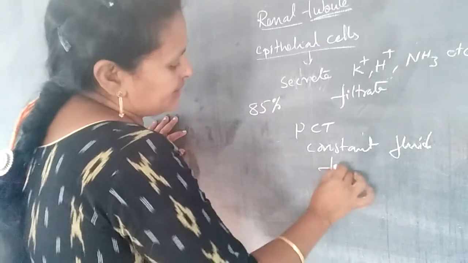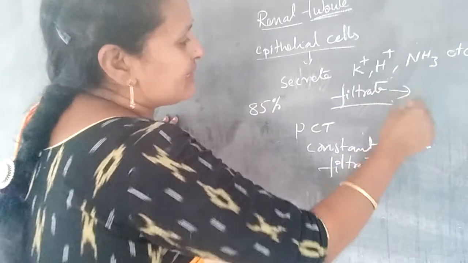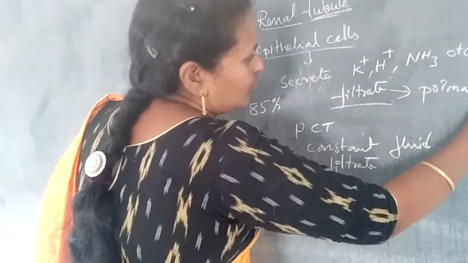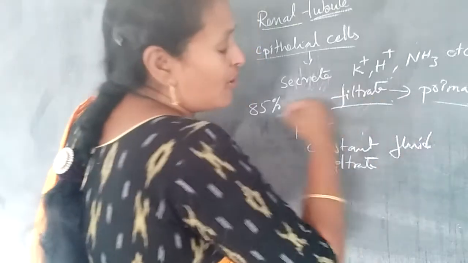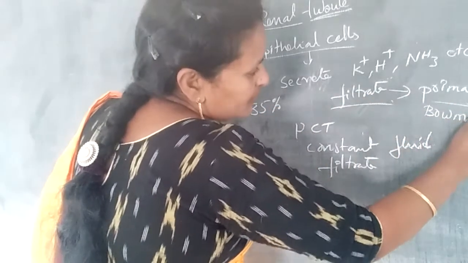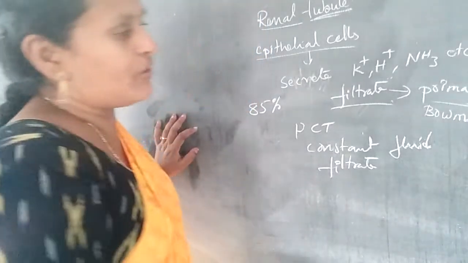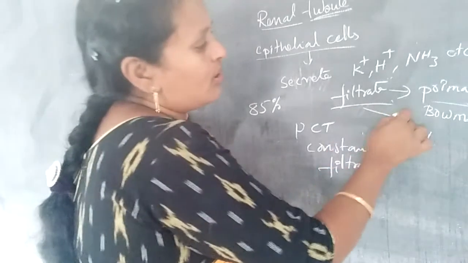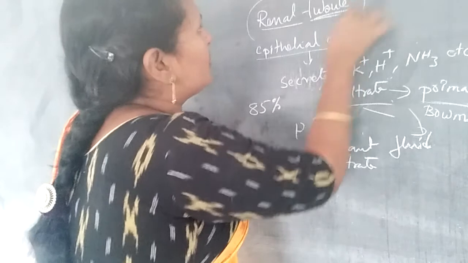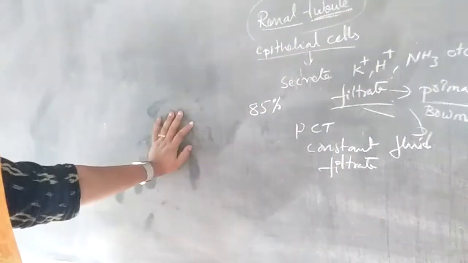So what is a filtrate? The filtrate is the primary urine. It is found in Bowman's capsule. After glomerular filtration, the filtrate is called primary urine, and it passes into the renal tubule.